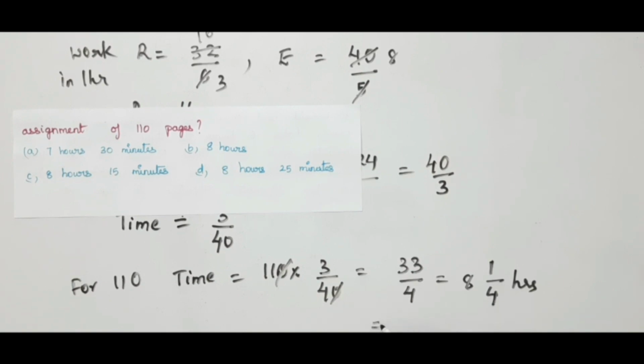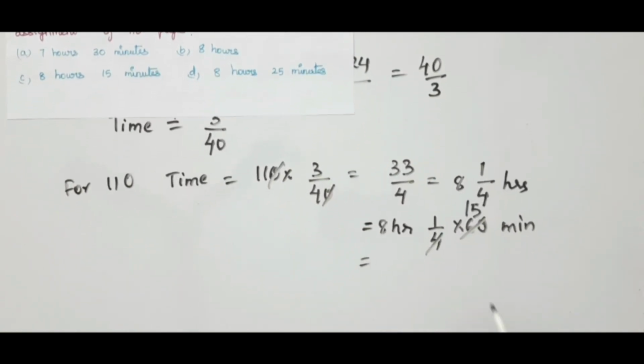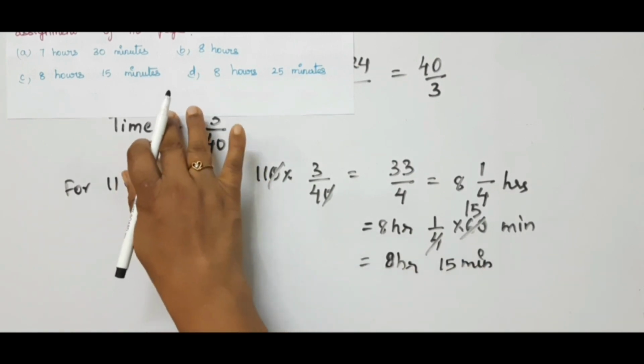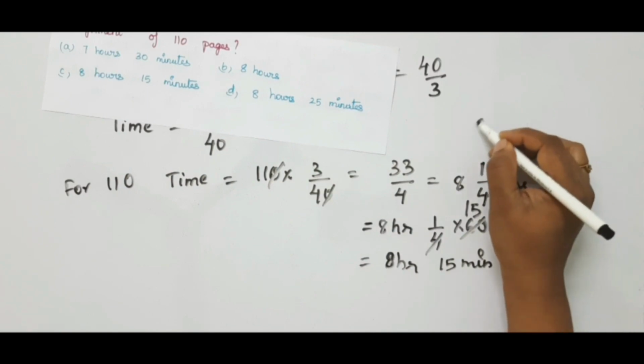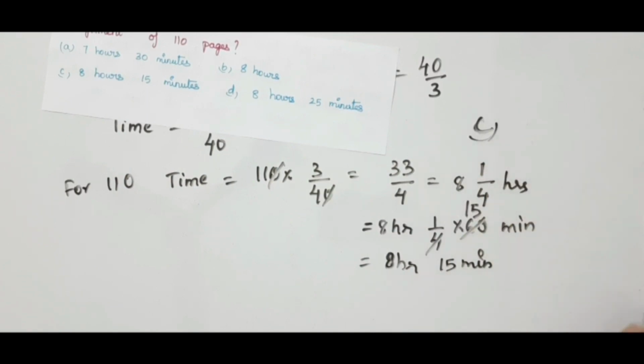So this is equal to 8 hours and 1 by 4 into 60 minutes. So this becomes 15. So this is equal to 8 hours 15 minutes. Let us go to the options and check where it is. It is option C.